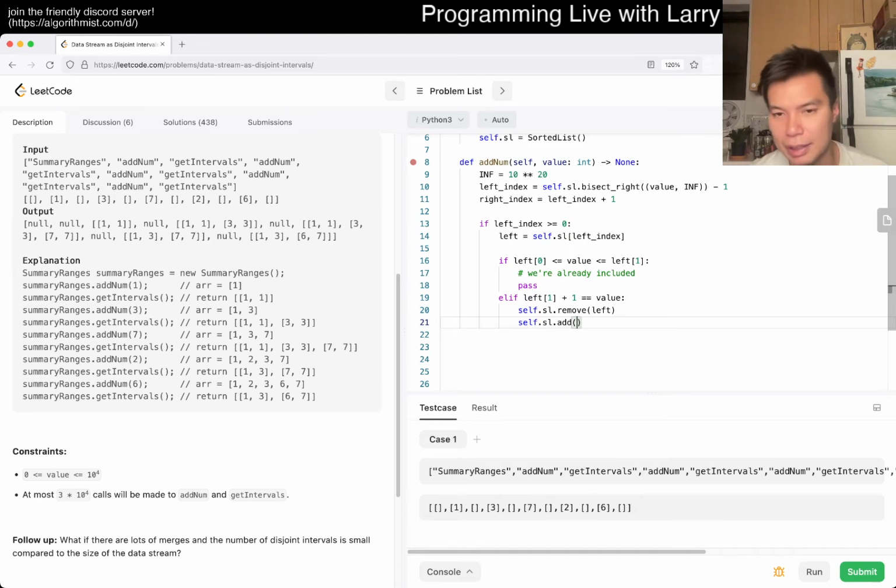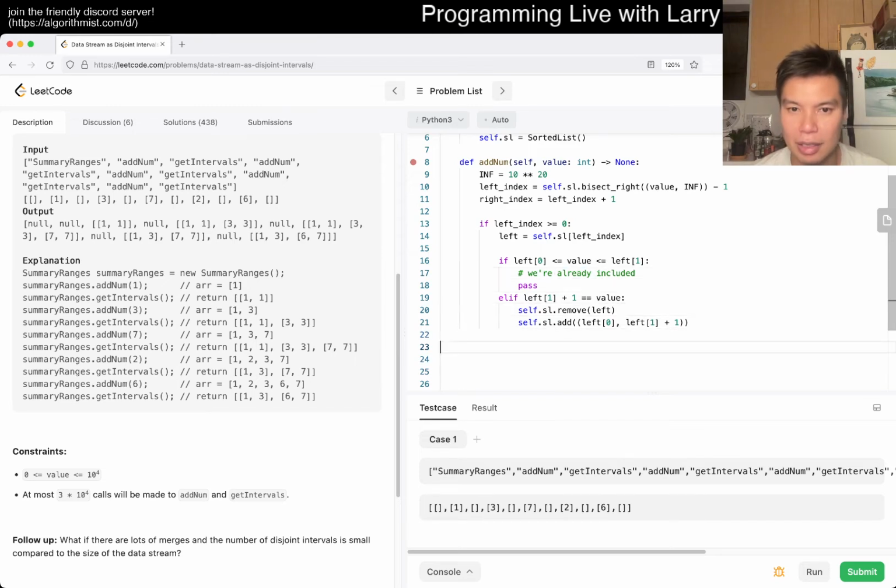This is sloppy, but it'll work. And then we have left 0, oops, and then left 1 plus 1, which is the same as value, of course. Okay. This is for duplicate reasons.